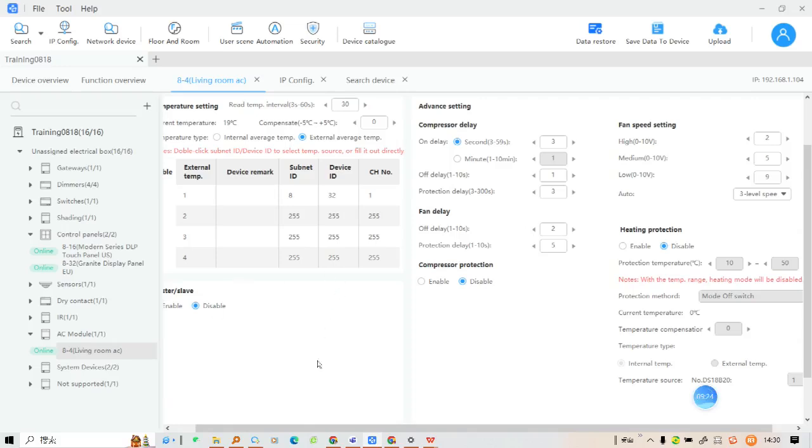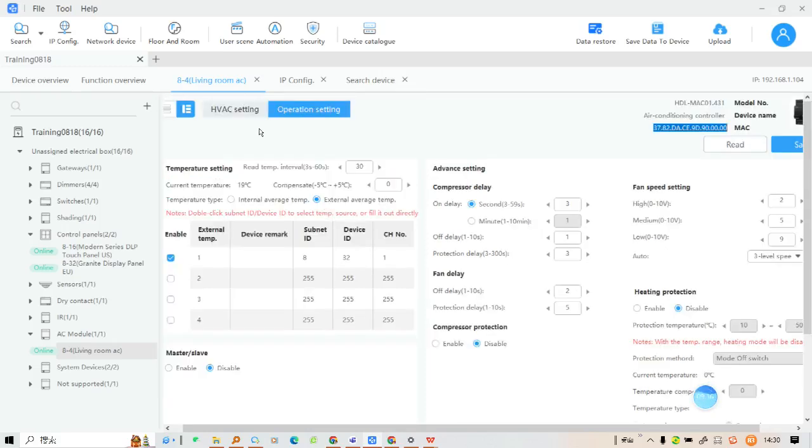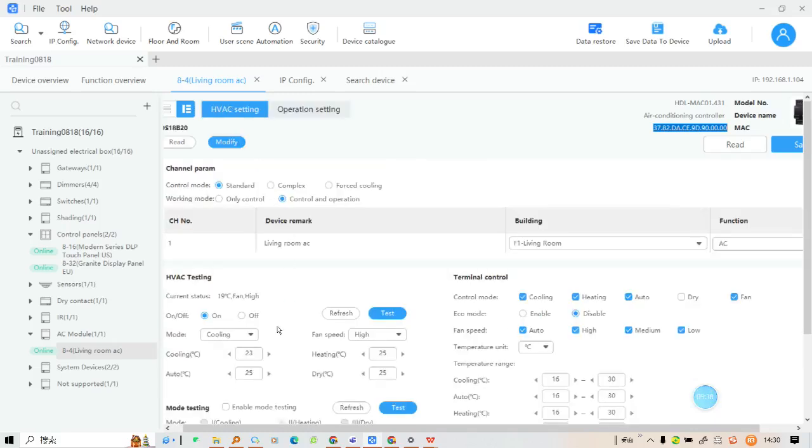Now, after setting, if you don't want all of this and the fan speed is not controlled by the 0 to 10 volts port, then you can just set the temperature source and make the remark, select the working mode, and then click Save. After this, we can go to the granny display.